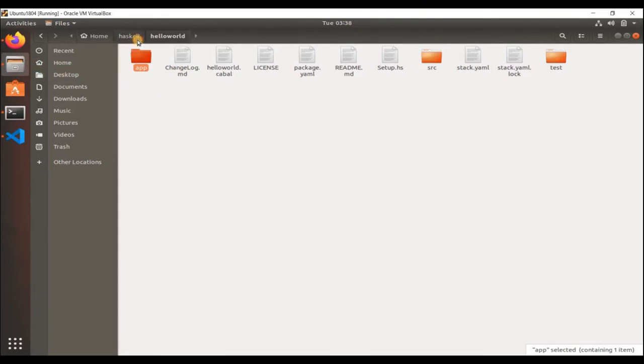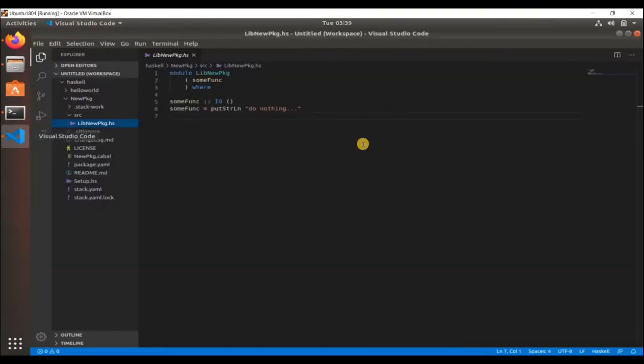So let's consider this stack project, new pkg, and I've removed the other folders. So what you would need to do is, I've removed the app folder, I've removed the test folder. You may keep the test folder if you are thinking of doing unit testing and such, but in this case I've just removed it.